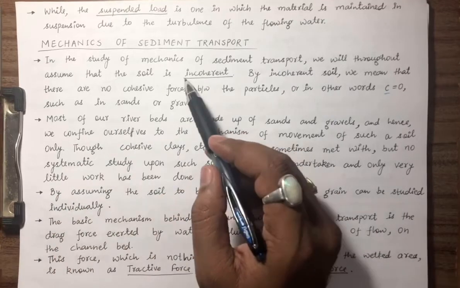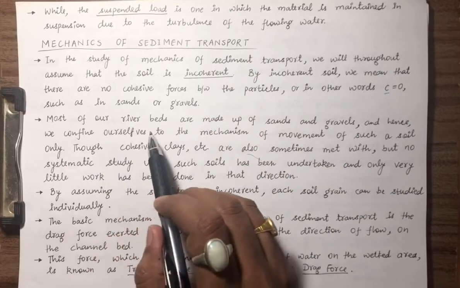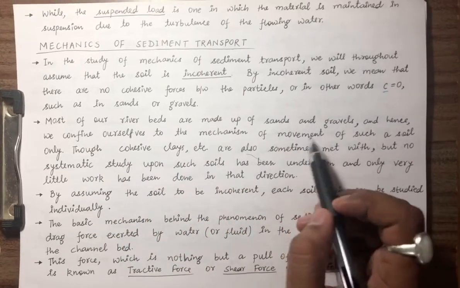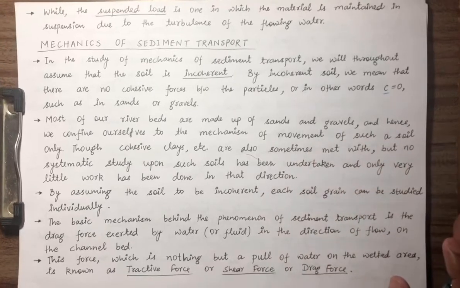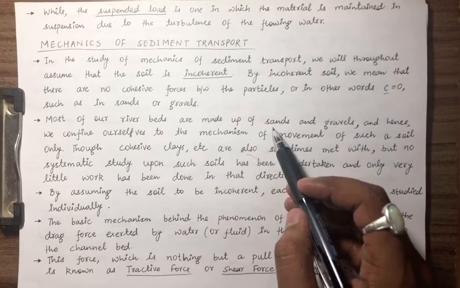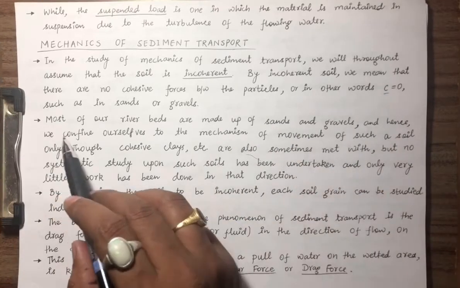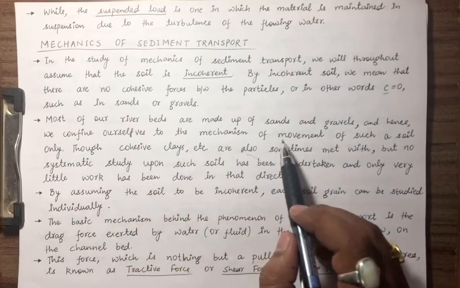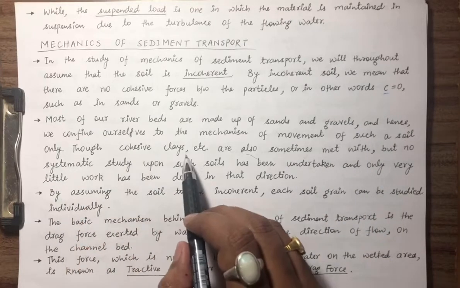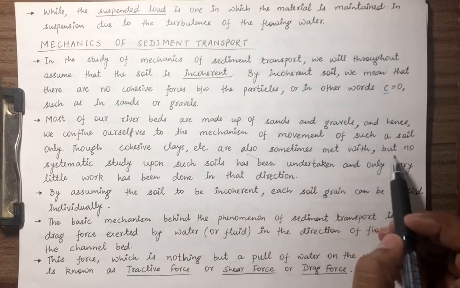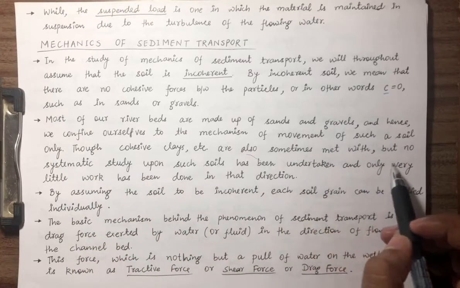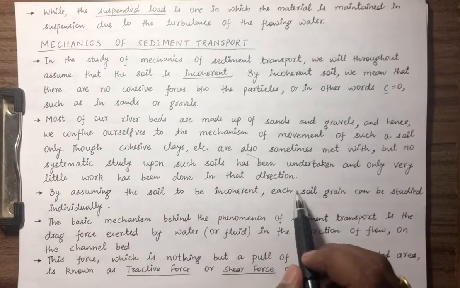Why are we assuming this? Because most of our river beds are made up of sands and gravels. So we can easily say that the cohesion force is 0, because most of the river beds are made up of sands and gravels, and hence we confine ourselves to the mechanism of movement of such soil only. Though cohesive clays etc. are also sometimes met with, no systematic study upon such soil has been undertaken, and only very little work has been done in that direction.